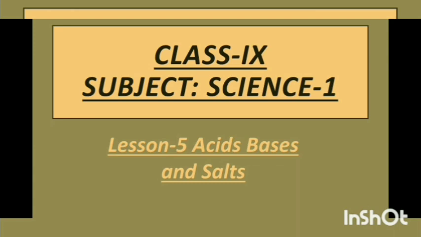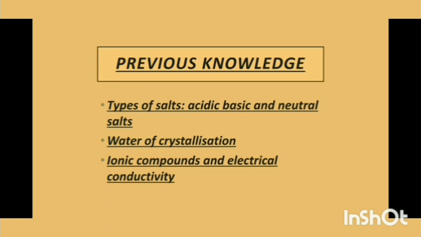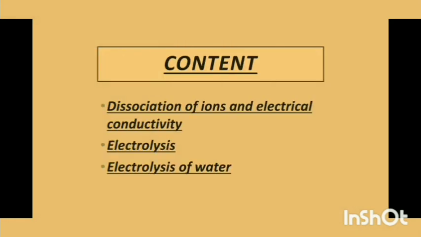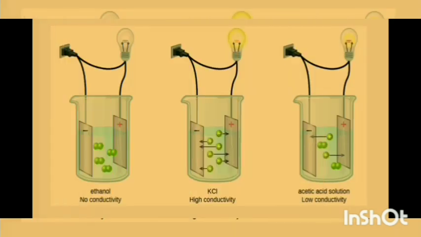And now we will go to our today's topic. As we have studied in the previous class about types of salts, that is acidic, basic and neutral salts, and water of crystallization, ionic compounds and electrical conductivity. Today we are going to study dissociation of ions and electrical conductivity, electrolysis and electrolysis of water.